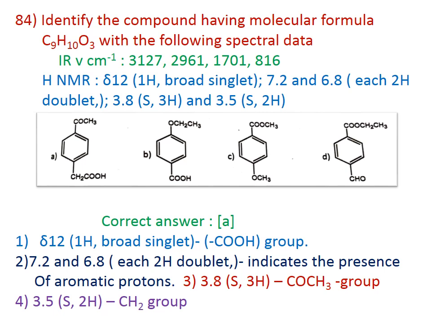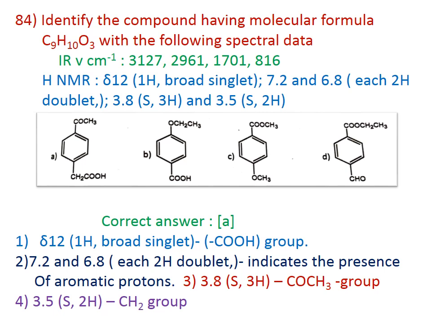Therefore, if you get a signal at 12 delta, it may be a carboxylic group. 7.2 delta and 6.8 delta doublets may indicate a para substituted compound. 3.8 singlet for 3H indicates a CH3 group. 3.5 singlet for 2H indicates the CH2 group.